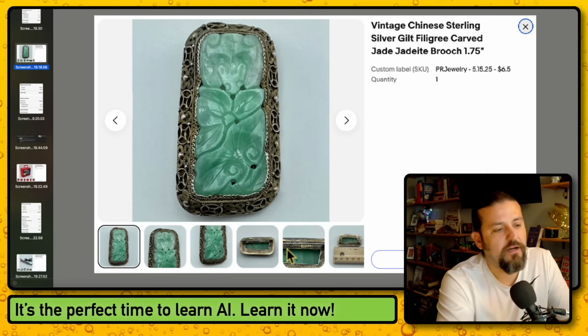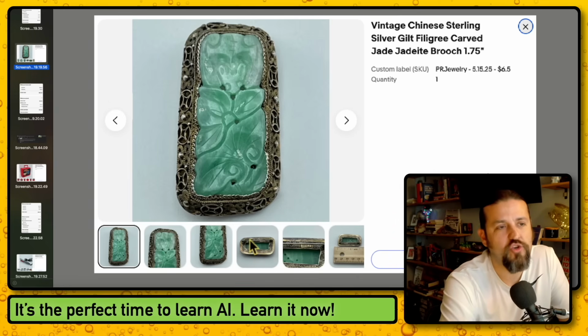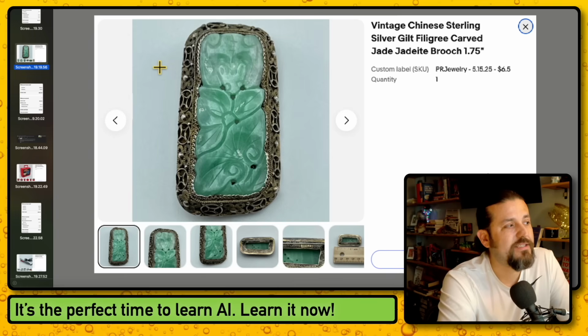You go to the back. Oh man, sorry, I can't zoom in on this, but anyways, right here where my mouse is, you go to the back and it said silver because it is made out of silver. And I was able to clean some of it on the back so I can make sure. And there are ways to test silver. I knew that this was a thing, I just didn't know how big of a thing. Some of these, I've seen them on eBay for like $250. And I said, well, $250 is a little too much for the brooch unless it is stamped. In this case, it wasn't stamped with the manufacturer.